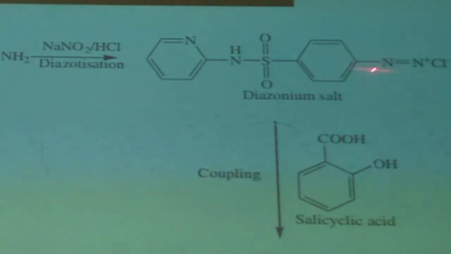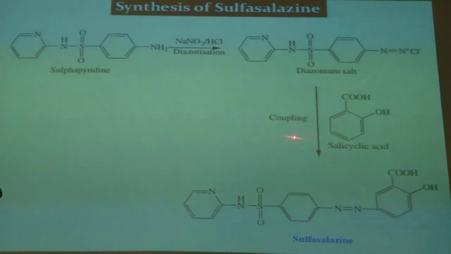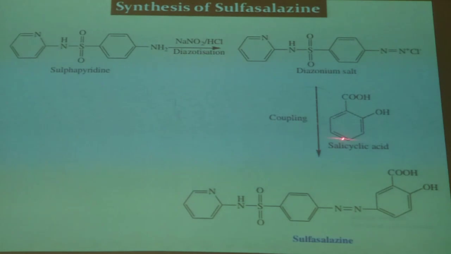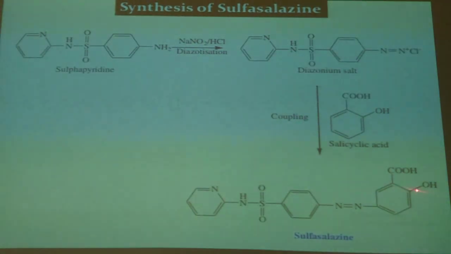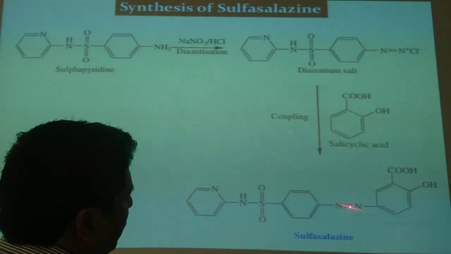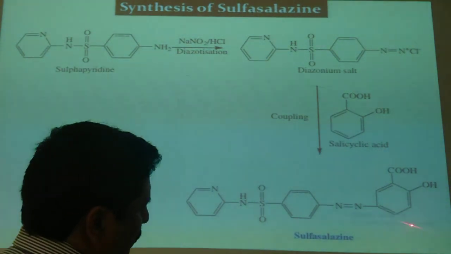So diazonium salt is formed, which upon reaction with salicylic acid, one of the protons is removed from salicylic acid, and Cl will be removed from the diazonium salt, and coupling is formed at this position. So this linkage is called ortho, meta, para. At the meta position that diazonium salt will link itself, proton will be removed from the benzene, and Cl will be removed from diazonium salt, so your new structure will be formed.